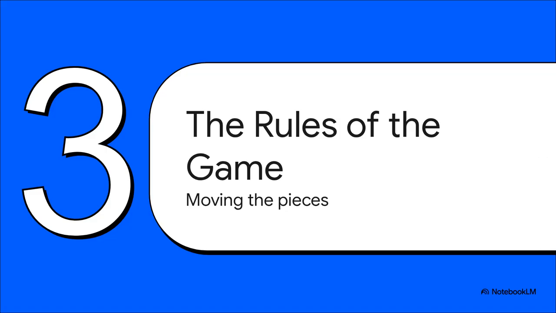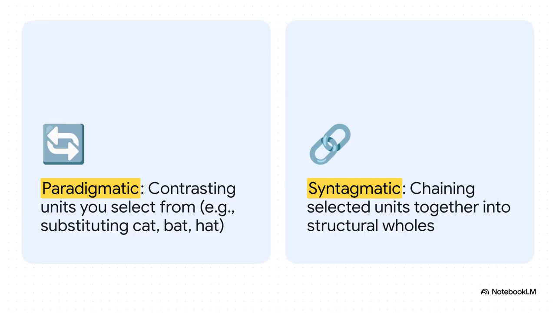Section 3, the rules of the game. So, if language really is like chess, how do the pieces actually move and interact? Well, we build sentences on 2 intersecting axes. First up, paradigmatic relations. This is your selection axis. Think of it like a mental drop-down menu where you select the word cat instead of bat or hat. Once you've picked your piece, you move to the syntagmatic axis. This is how you chain those selected pieces logically together.